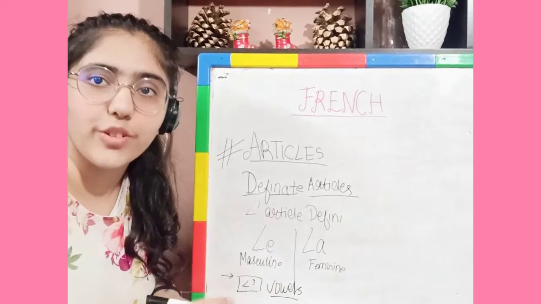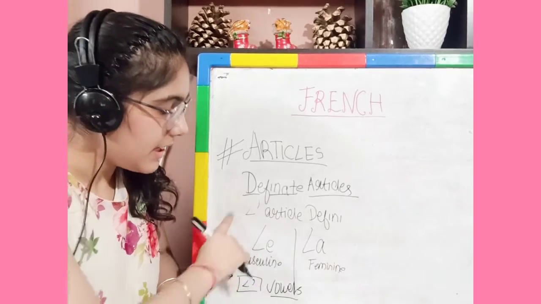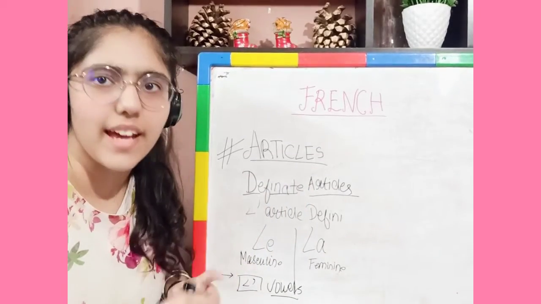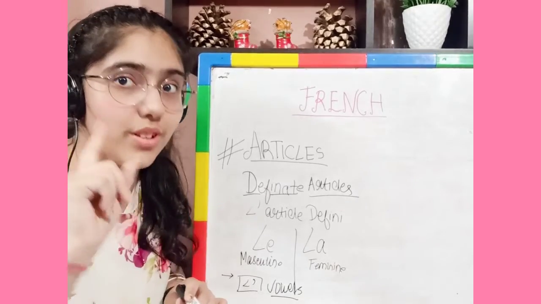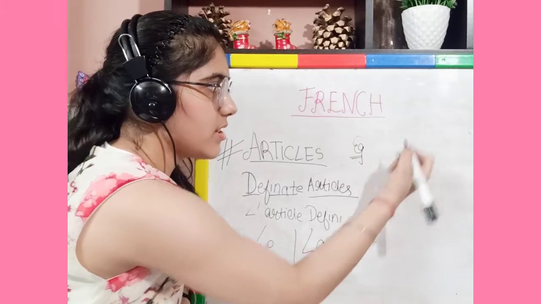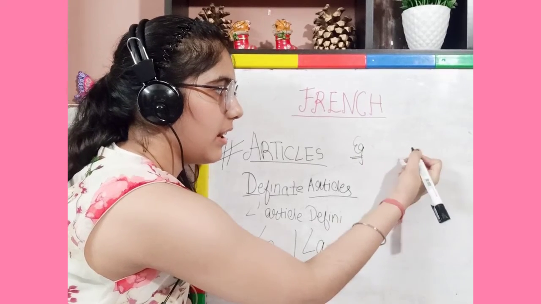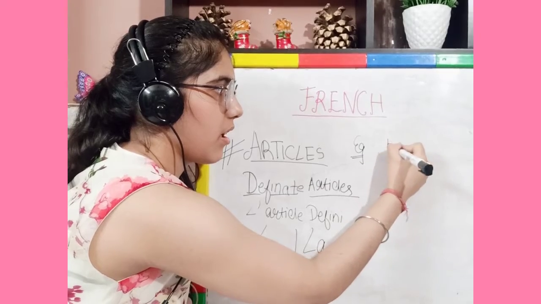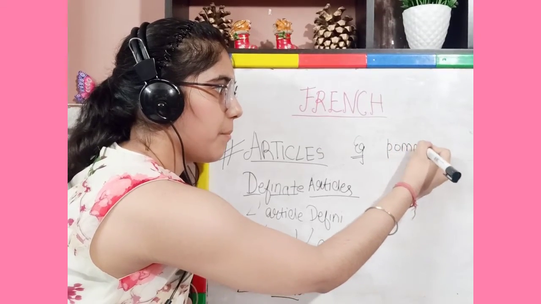Now I'll give you some basic examples. This is the basic article thing which we learn in class 6, and all the basic things which we have to know very properly. So the examples are as follows. Let me write pomme.